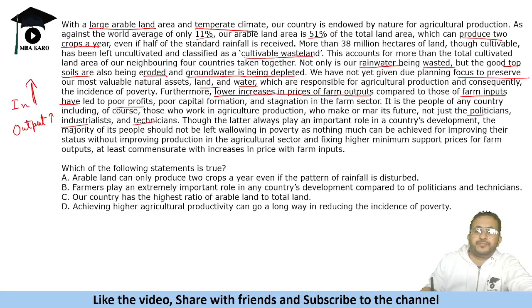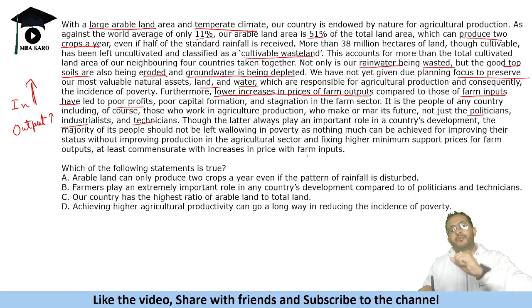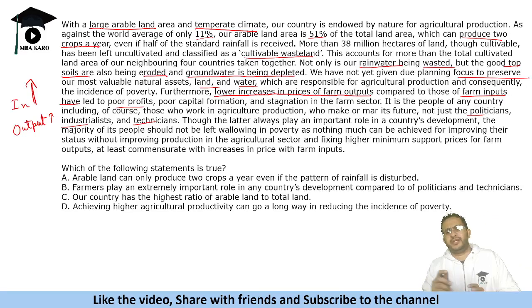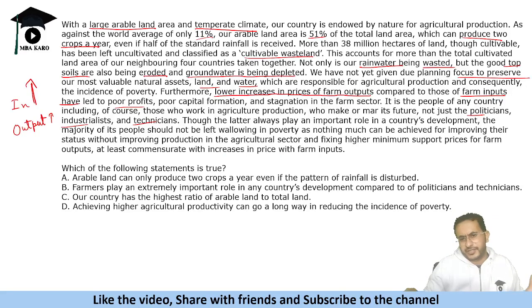Though the latter always play an important role in country's development, the majority of its people should not be left wallowing in poverty, as nothing much can be achieved for improving their status without improving production in the agricultural sector and fixing higher minimum support prices for farm outputs. So we are having protest also by farmers, but their quotations are unreasonable. Okay, so it says that farmers should not be left poor, at least commensurate with increases in price with farm inputs. So at least you are increasing the inputs, you should increase the output.